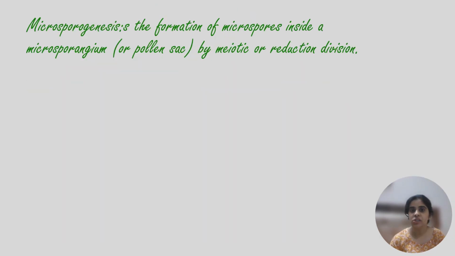बेटा जो स्पोरेंजियस टिश्यू है, ओके, पोलन ग्रेन्स में उसका कन्वर्ट होना, the formation of microspores inside the microsporangium by meiotic division is called as microsporogenesis. Pollen grains का बनना from microsporangium tissue is called as microsporogenesis. अब बेटा जो अंदर का टिश्यू है माइक्रोस्पोरेंजियस है, that is a germ tissue. There are germ cells. Germ cells are those cells which will be converted into the gametes.